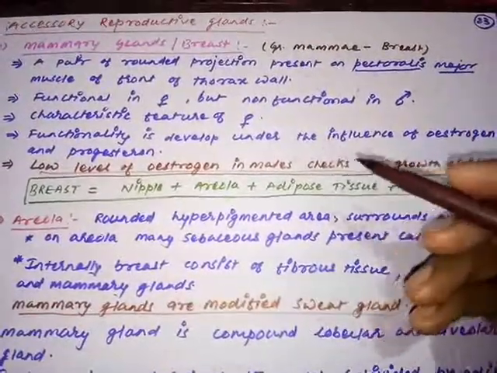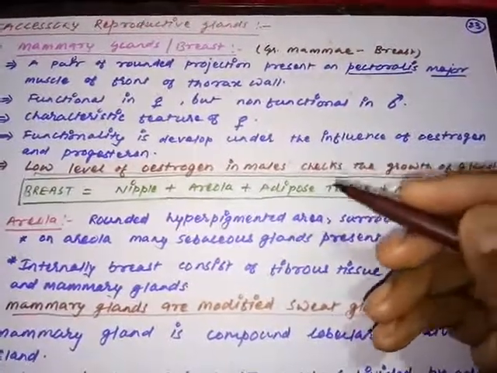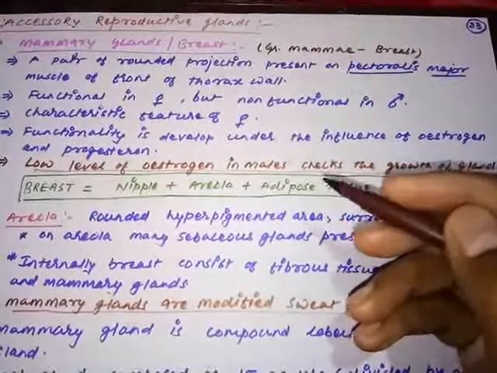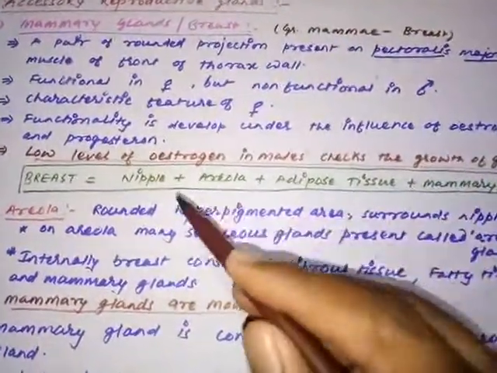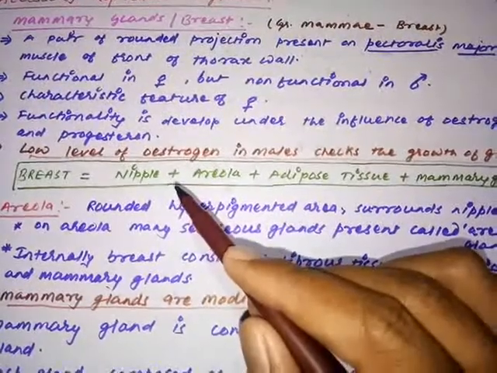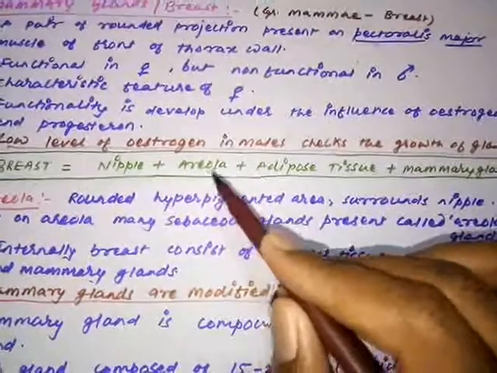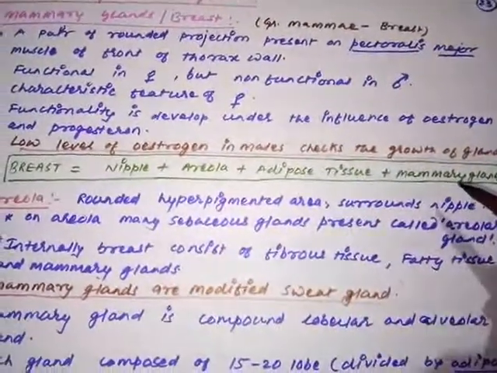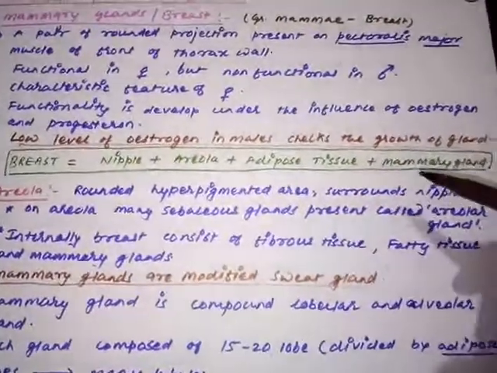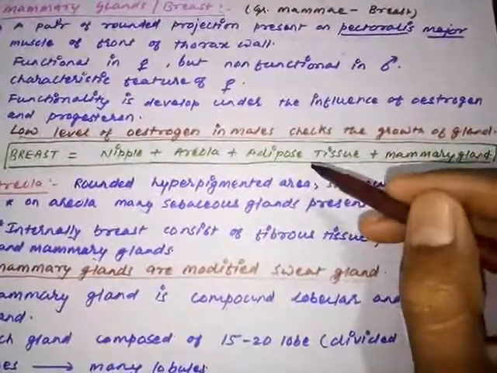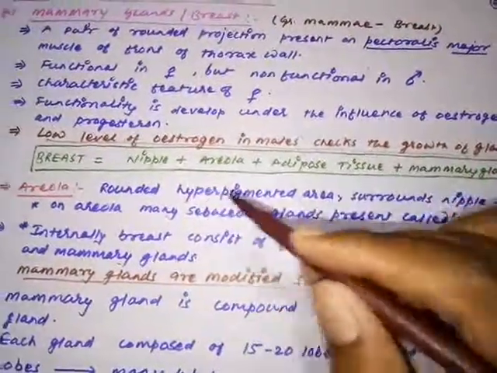So breast, I just told you, the term breast is used in a vast reference. The breast is a combination of the nipple, areola, adipose tissue along with the mammary gland. The mammary gland is a part of the breast, not the mammary gland is the breast. So the mammary gland, including adipose tissue, areola and the nipple, all four structures make the breast.